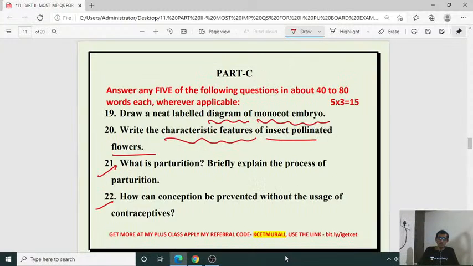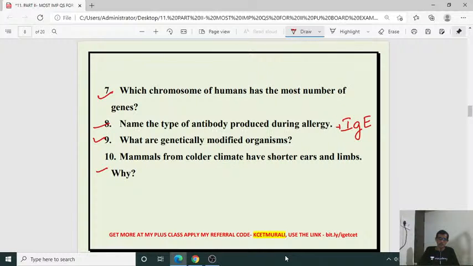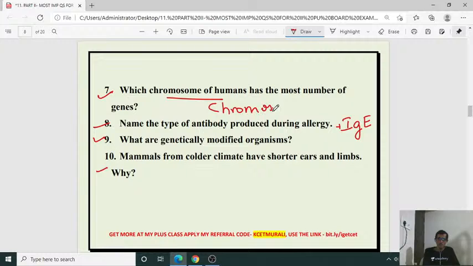See here, in one of the 1 mark questions I mentioned this. Which chromosome of human has the most number of genes? That is chromosome 1, with 2968 genes. And the least is in the Y chromosome, isn't it?